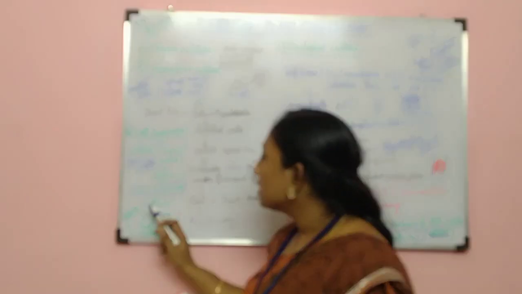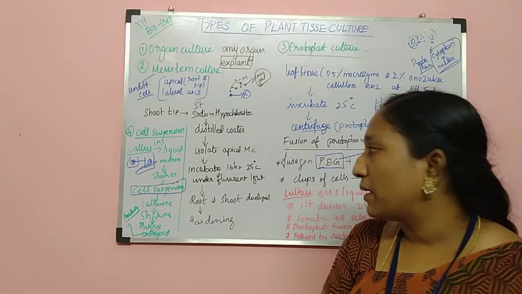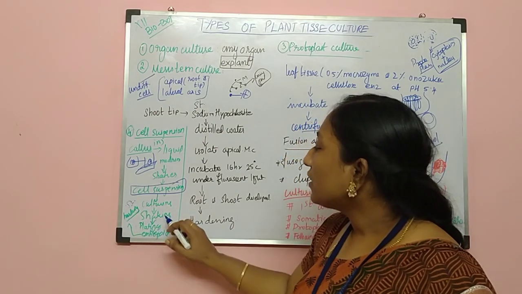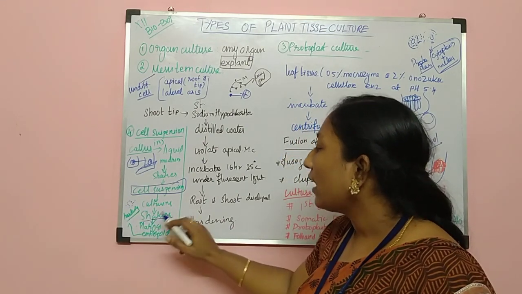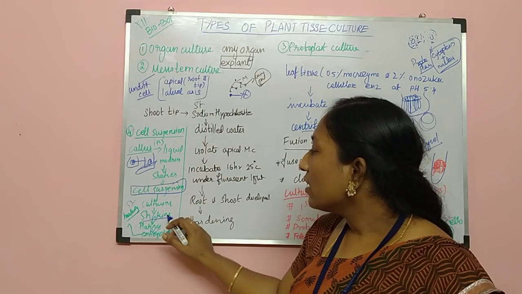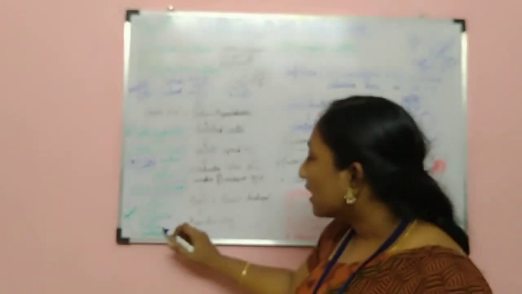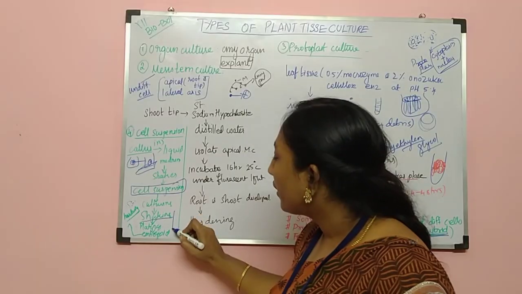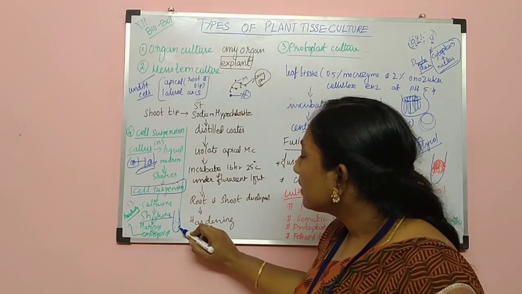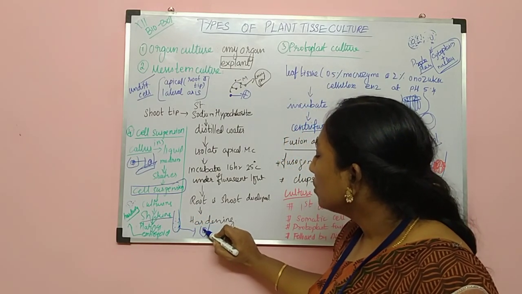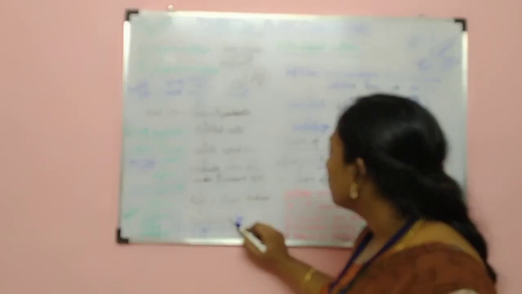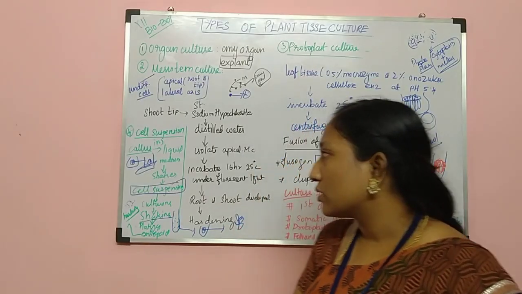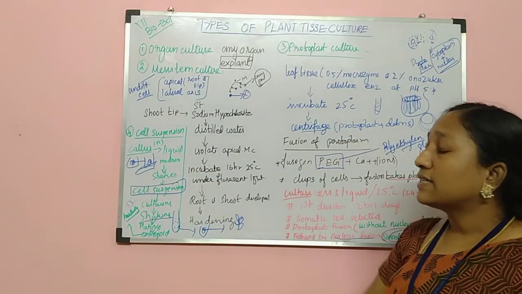The cell suspension is allowed to grow for a certain period to increase the number. After that, we again allow it to go for shaking. After shaking, you have to filter it. That filtered suspension is allowed to grow, and then it forms the embryo. This embryo will give a new plantlet. Then that plantlet is transferred to the hardening process. Understood, children? This is about the cell suspension process.